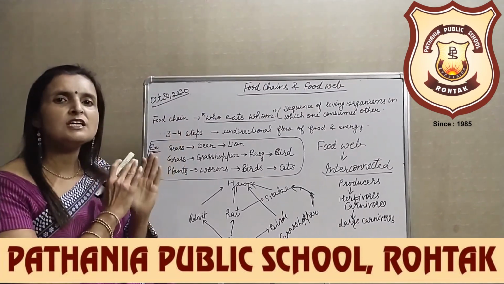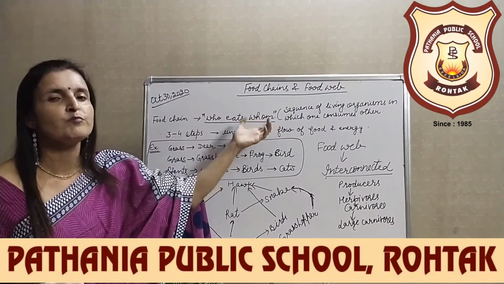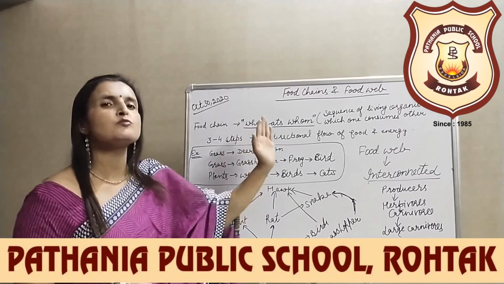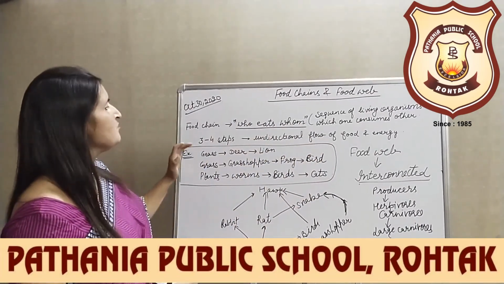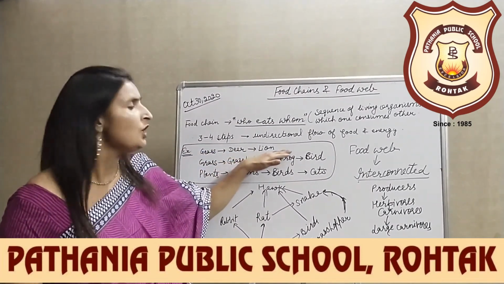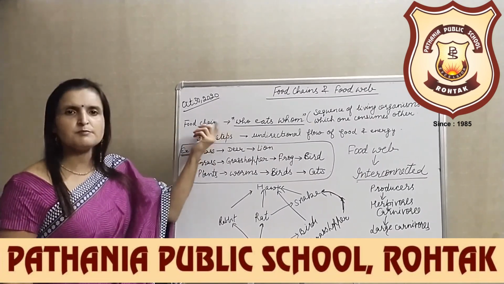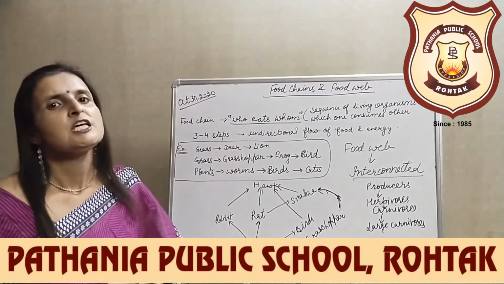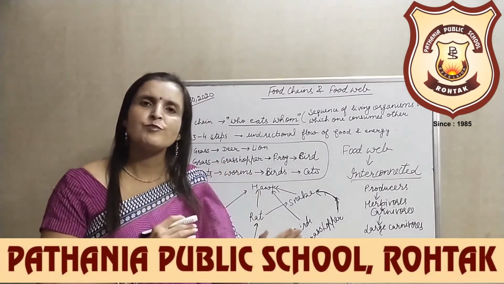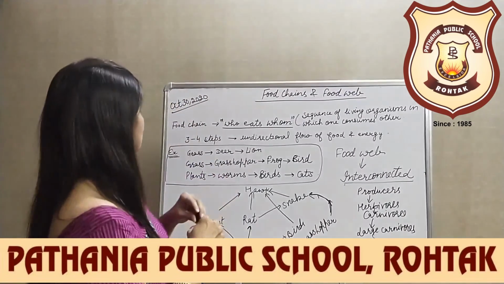A food chain is a sequence of living organisms exhibiting who eats whom. That is, there are living organisms in which one consumes the other. For example, within a food chain, grass is eaten by the deer, and the deer is eaten by the lion. In the same way, a food chain can consist of 3 steps or 4 steps, but there is always a unidirectional flow of energy, that is from the producer to the primary consumer to the secondary consumer and to the tertiary consumer.